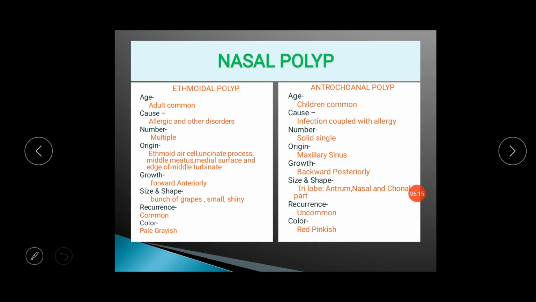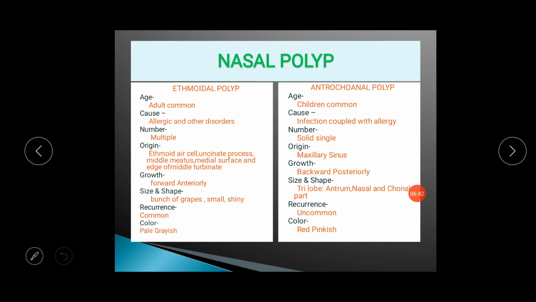Antrochoanal polyp is more commonly seen in children, and the main cause is infection coupled with allergy. Usually antrochoanal polyp is solid and single in number, mainly originating from the maxillary sinus, which is a triangular sinus. It usually arises from the anterior and lateral wall of the maxillary sinus.